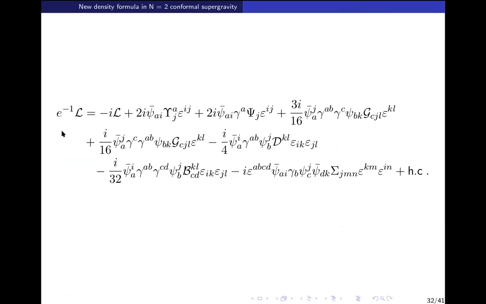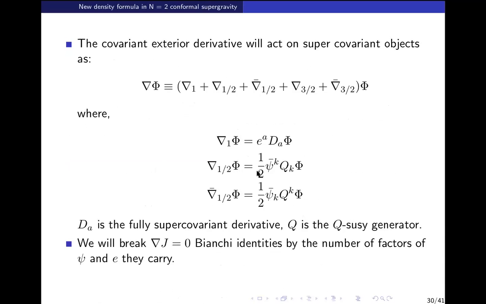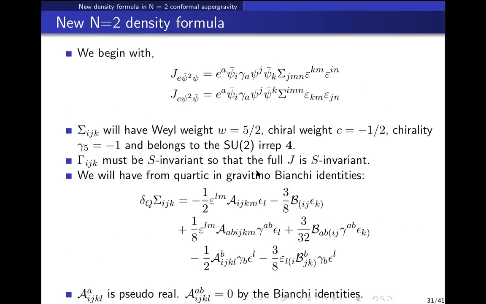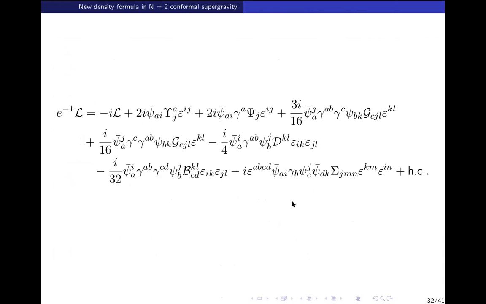In fact, even the chiral density formula discussed earlier can be obtained this way. Here, as you can see, unlike the chiral density formula, it starts with 3 gravitinos. Now again, we need to find an embedding. You might ask, what is the relation of this with all that we discussed so far, because it has neither the real scalar multiplet nor the tensor multiplet? The relation is that this sigma JMN admits an embedding of the real scalar multiplet, and therefore it also admits an embedding of the tensor multiplet.